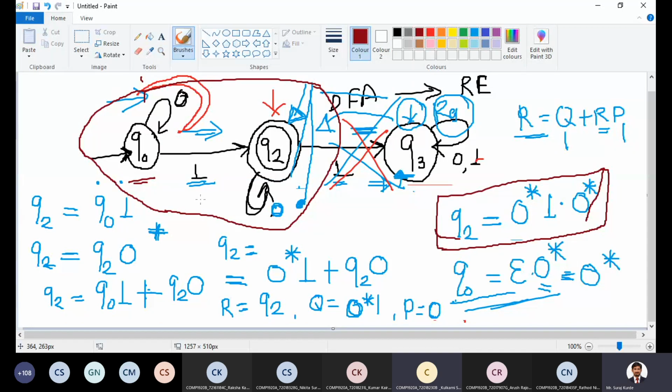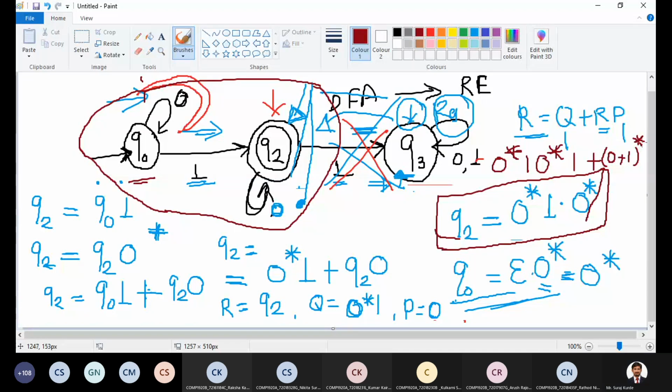Sir, what will happen if we write 0 star 1 0 star 1 plus 0 plus 1 whole star? Just a minute. What do you want to write? 0 star 1 0 star 1, plus, bracket 0 plus 1 closing bracket, star. Yes, sir.